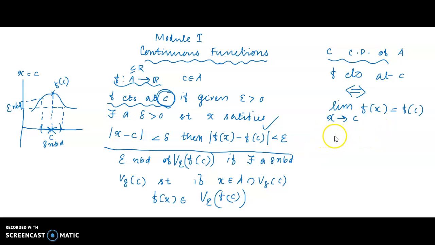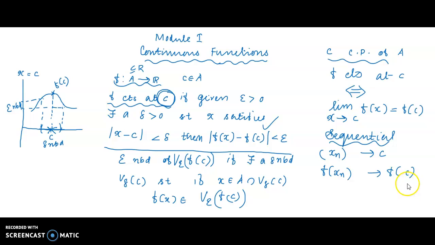Then we can move to the sequential criterion of continuity also. What is the sequential criterion? When xn is a sequence which converges to c, then f of xn converges to, ലിമിറ്റിൽ പറഞ്ഞ പോലെ തന്നെ, f of c, then we say that f is continuous at c. അപ്പോൾ sequential criterion വേണമെങ്കിലും നമുക്ക് കണ്ടിന്യൂറ്റിക്ക് കൊണ്ടുവരാം. അതിനെ ഡിസ്കണ്ടിന്യൂറ്റി ക്രൈറ്റീരിയൻ ആക്കാൻ വേണമെങ്കിൽ, ലിമിറ്റിൽ ചെയ്തതുപോലെ, while xn tends to c, the sequence f of xn does not tend to f of c. That means the function is discontinuous at c.